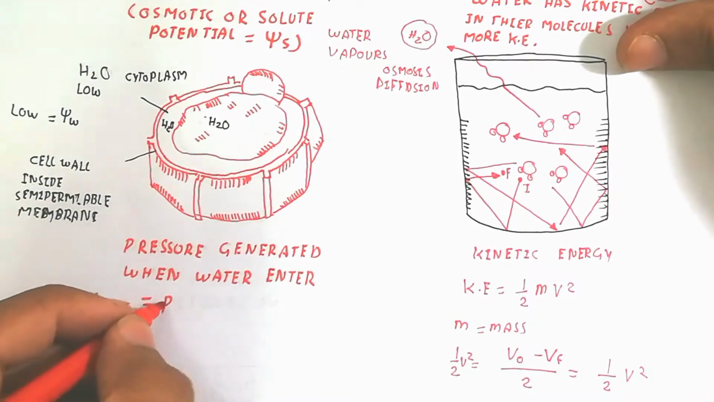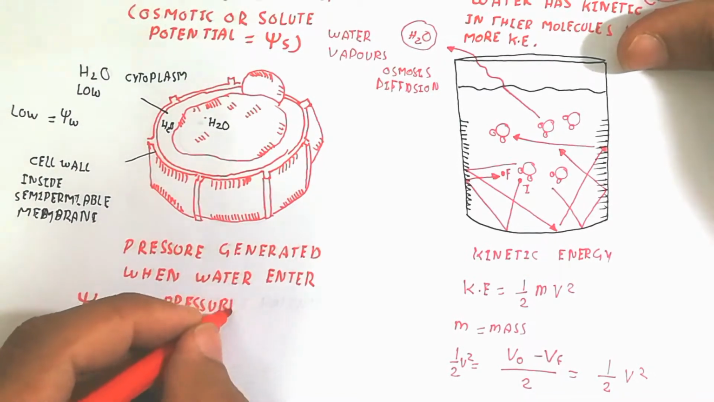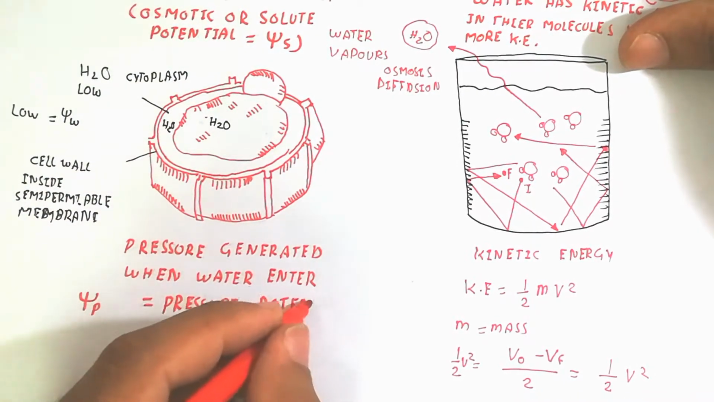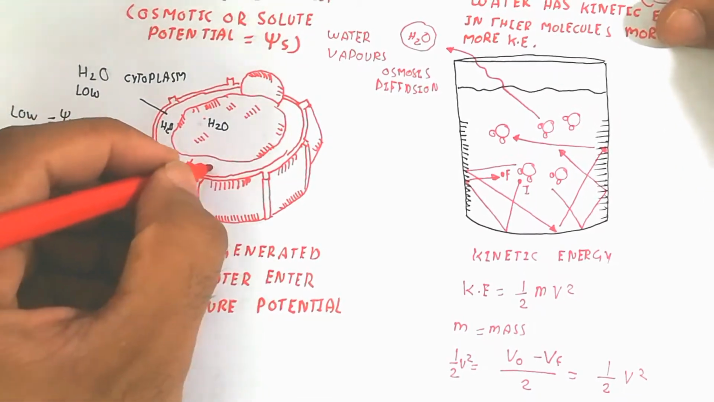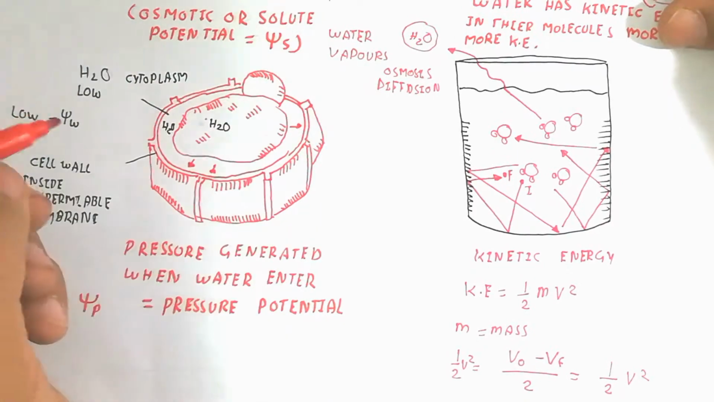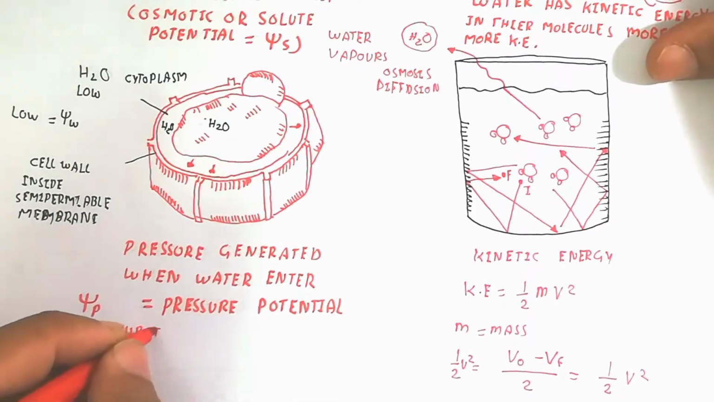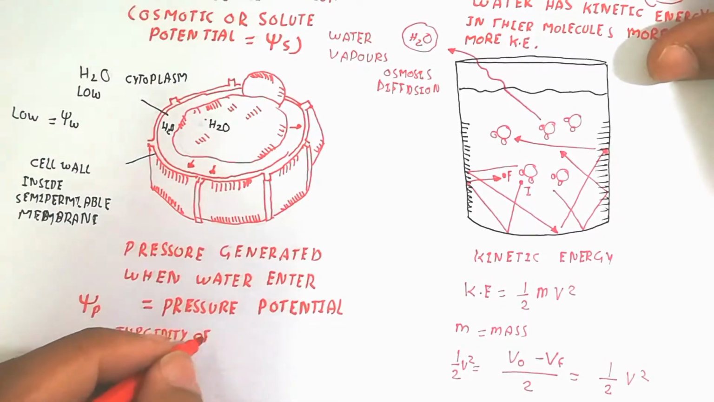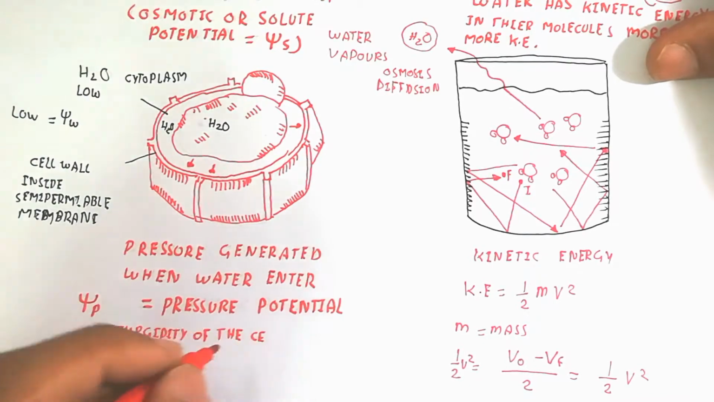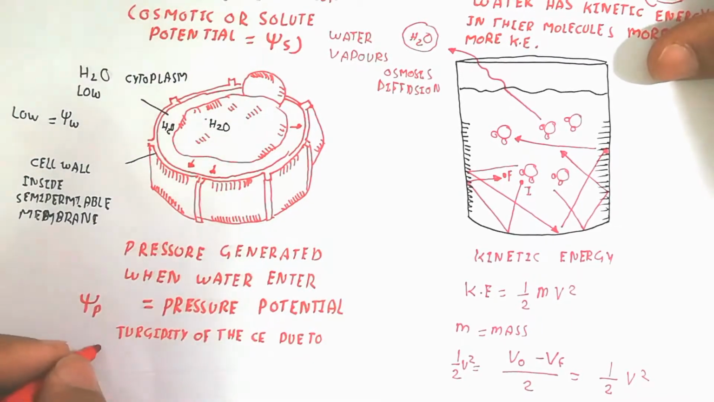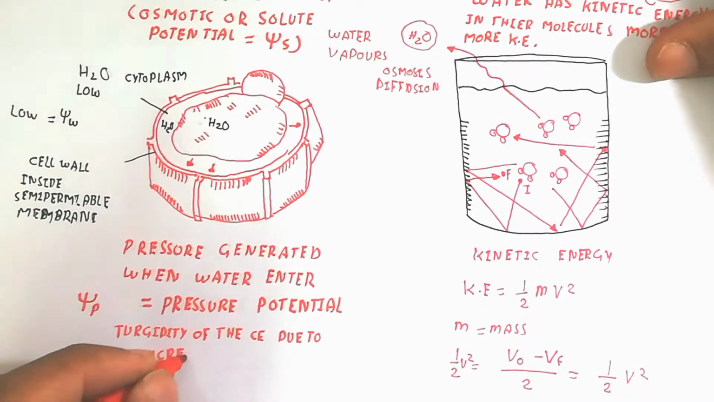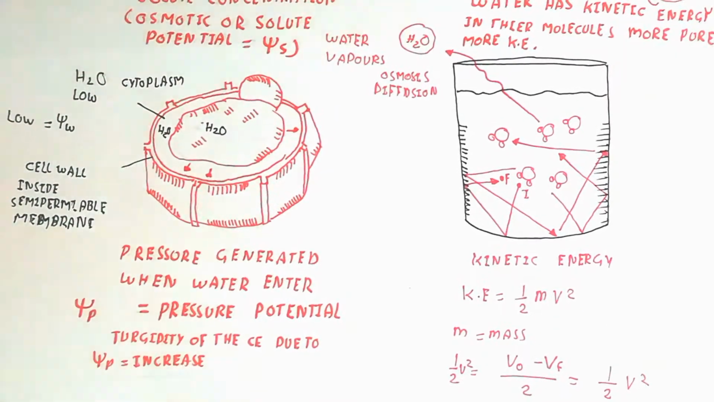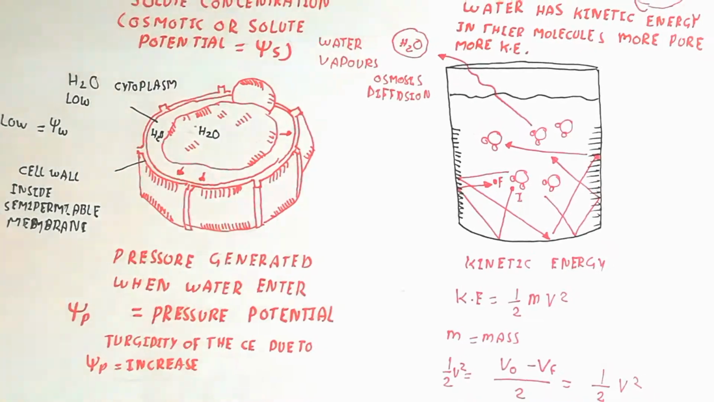That's the pressure generated, and that pressure is called psi p. That's the pressure potential. There's a turgidity of the cell due to pressure potential. So that's why the turgidity will be produced. The turgidity of the plant is basically due to the inward movement of water against the osmotic